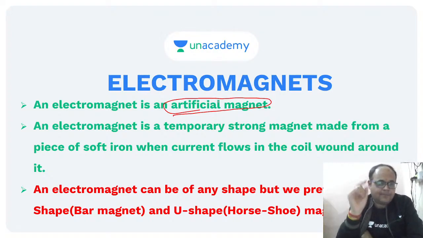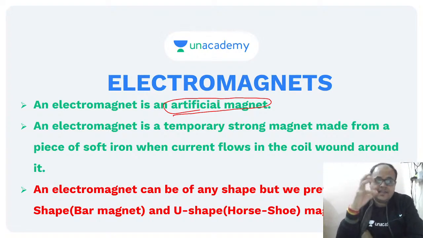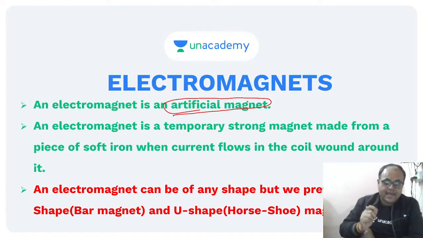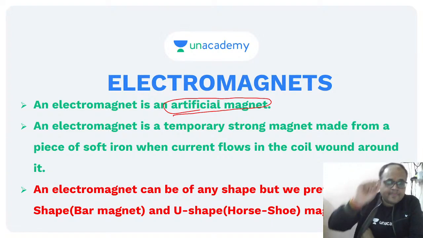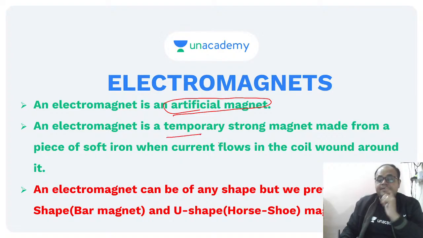How can we increase the power of the magnetism, or the intensity of the magnetic field? By increasing the value of the current. What happens if we stop the current? Will it possess magnetism? No, it will no longer be a magnet. As long as the current is flowing, the arrangement will behave as a magnet. That is why we call it a temporary strong magnet. This is a very important point. This magnetism is temporary.